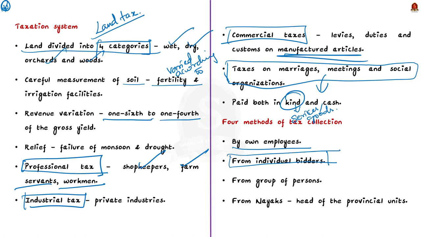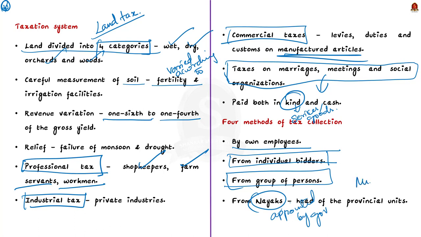Thirdly, the government collected a fixed amount from the group of persons to whom the collection of revenue from the village was entrusted. And lastly, the Nayaks had been appointed by the government as head of the provincial units. Then the Nayaks in return rendered military service and also paid a fixed revenue to the king. So this is all about the tax system.